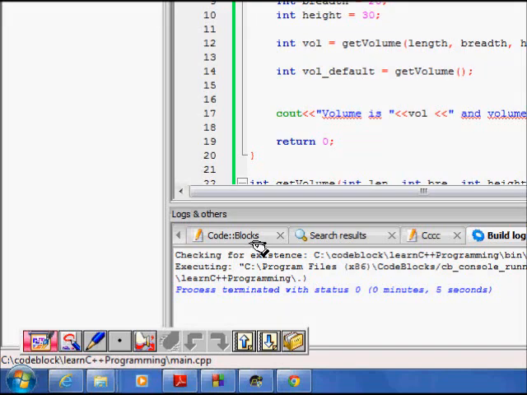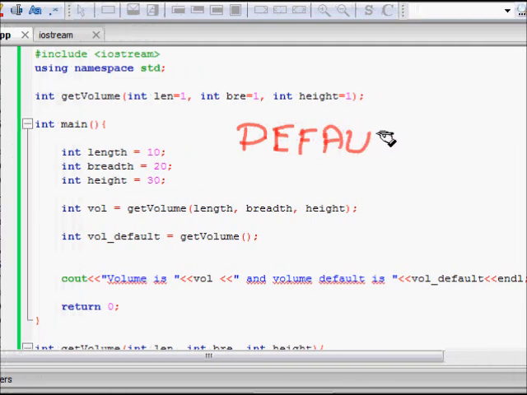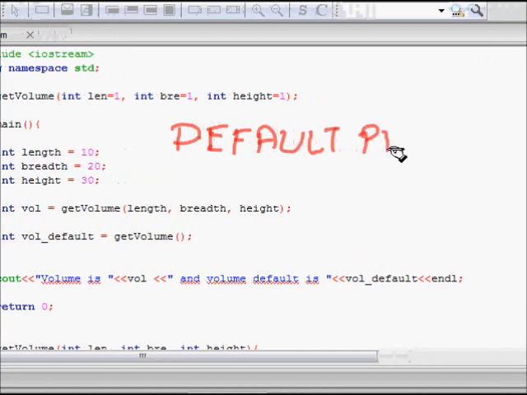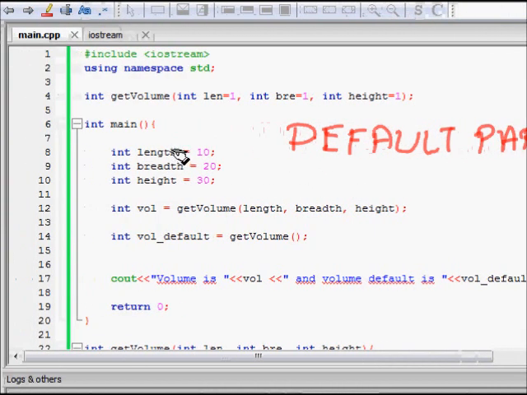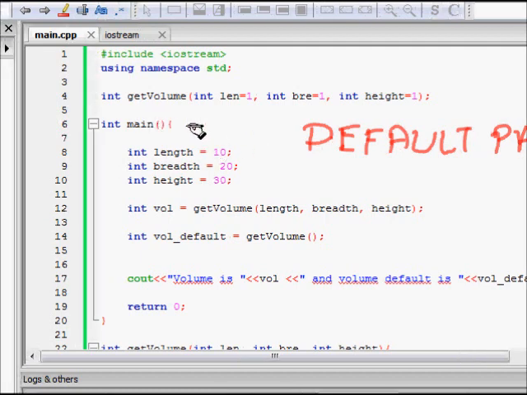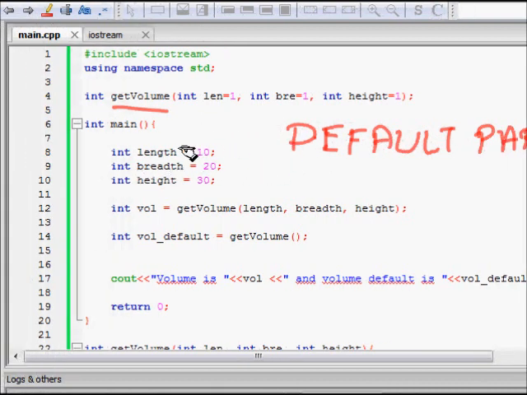In this lecture, we will learn about default parameters in C++. So what do they mean? Let's say we have a function which calculates the volume of a cuboid. Get volume, and of course to find the volume of a cuboid you need the length, breadth and height of the cuboid.